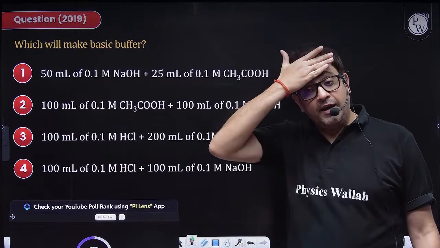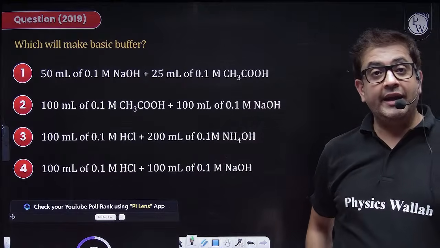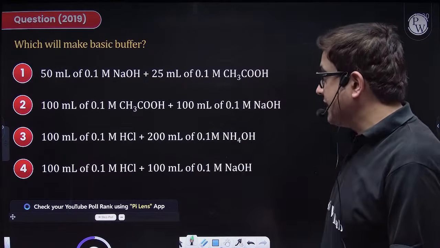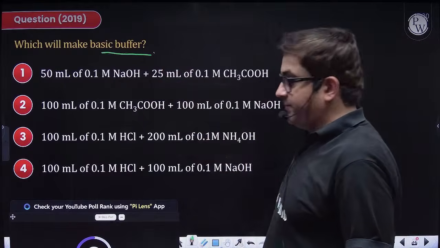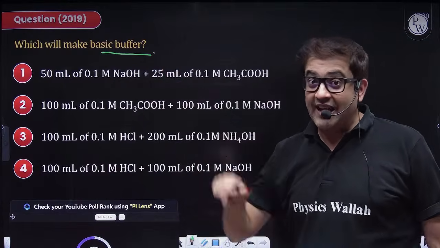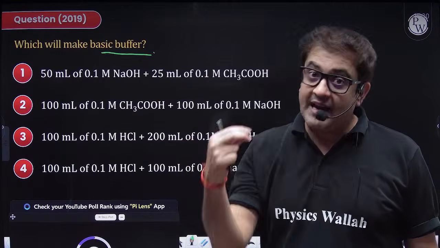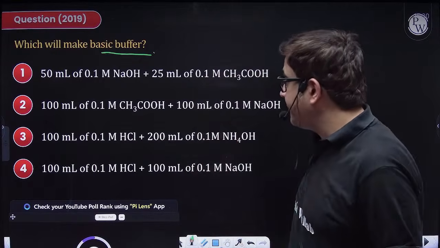Chalo. I hope you are getting the logic sound and clear. Chalo. What will make a basic buffer? Sir, acidic buffer we have seen. So a basic buffer will be a weak base and the salt of that weak base with a strong acid.